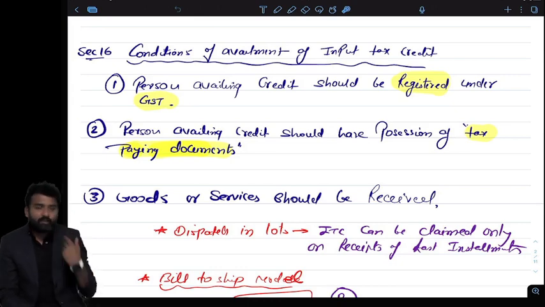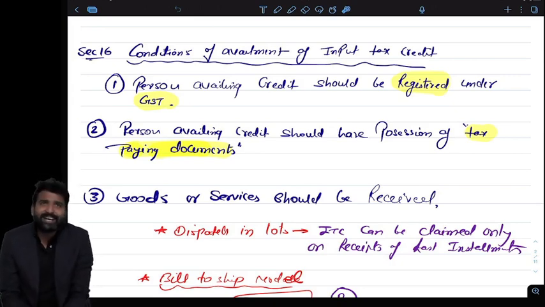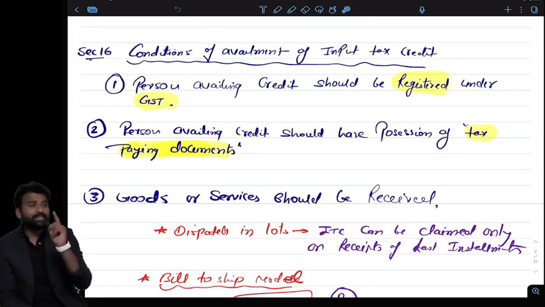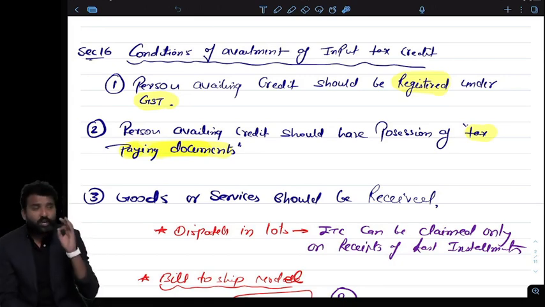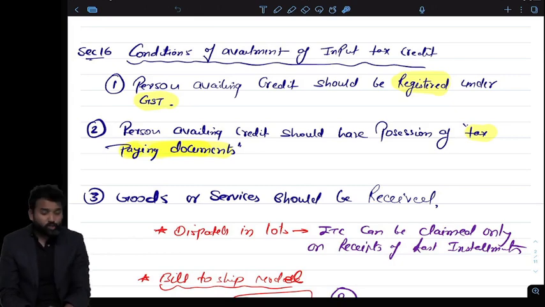So invoice, debit notes, challans, and also bill of entry in case of import. These are the tax paying documents. What people generally do is they just claim the ITC even if the invoice is missing. I can tell you, if the invoice is missing, you are not eligible to claim ITC. If you don't have possession of the invoice, you cannot claim ITC on that. So you should have the invoice in your hand if you want to claim any ITC.